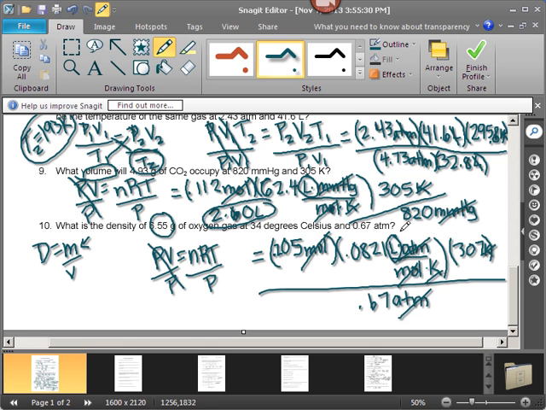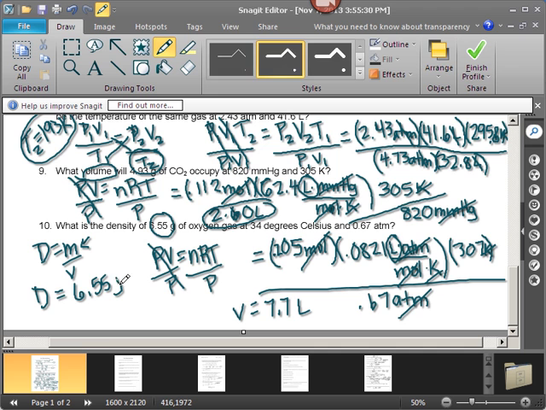So 307 times 0.082 times 0.205, enter, divided by 0.67. And our volume ends up coming out to be 7.7 liters.